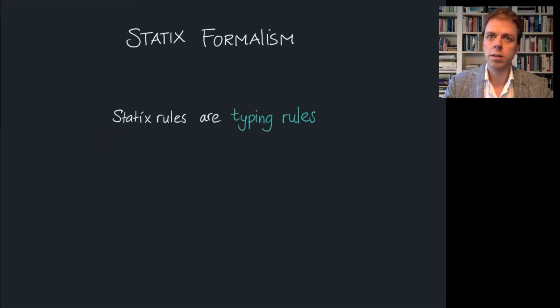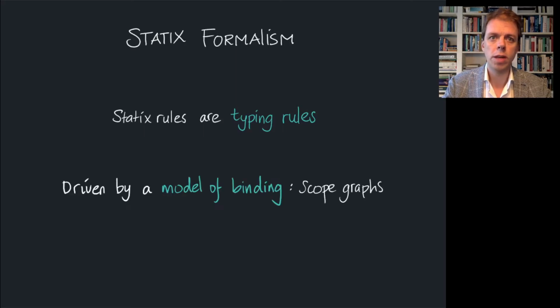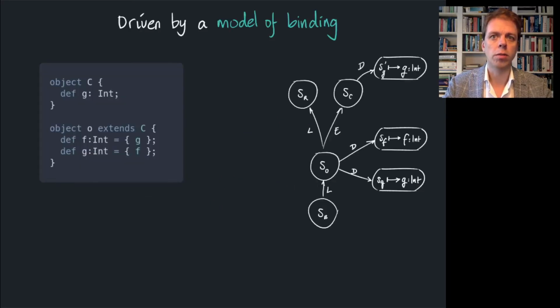What does a Statix specification look like? It consists of typing rules which are driven by a model of name binding, a scope graph. Typing rules assert and query this name binding model using a few built-in constructs provided by Statix. So let's take a look at an example of such a scope graph.